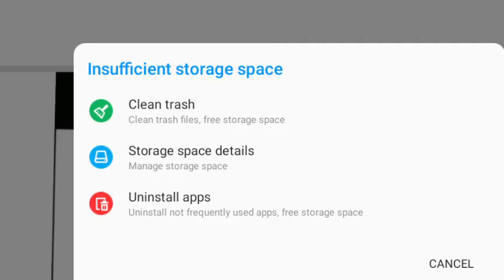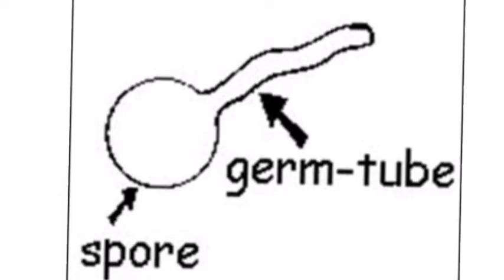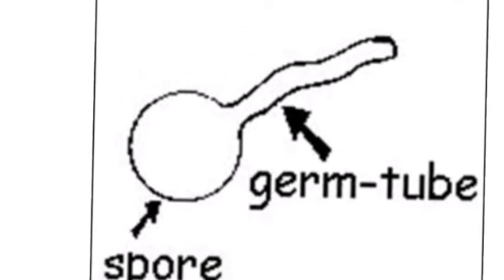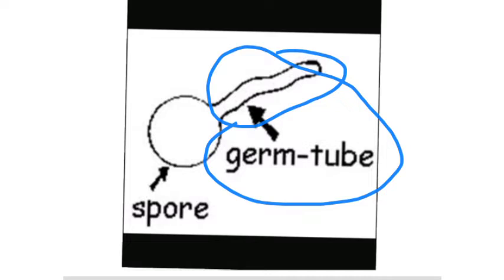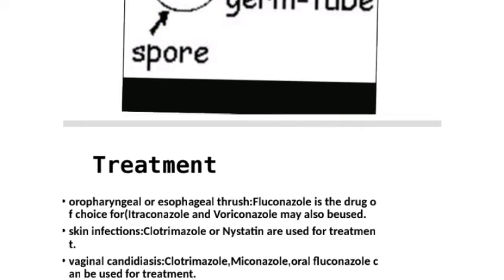Okay, here we can see this kind of diagram. This is a germ tube. As you can see, it is a germ tube, which I've labeled here. Only Candida albicans can form this, and this differentiates it. If you see this, you confirm that the causative organism here is Candida albicans.